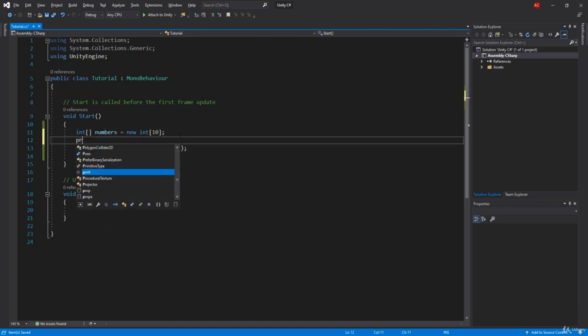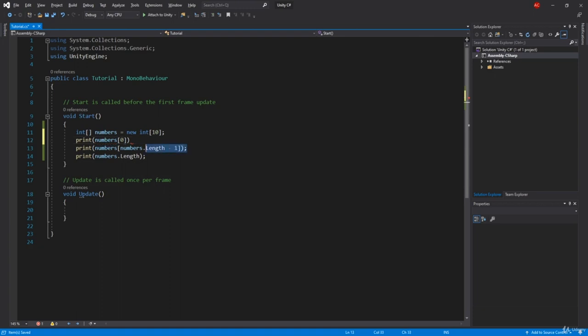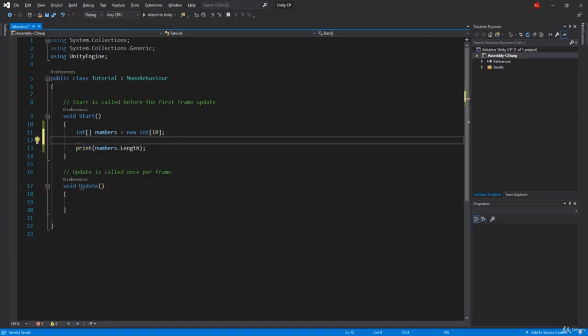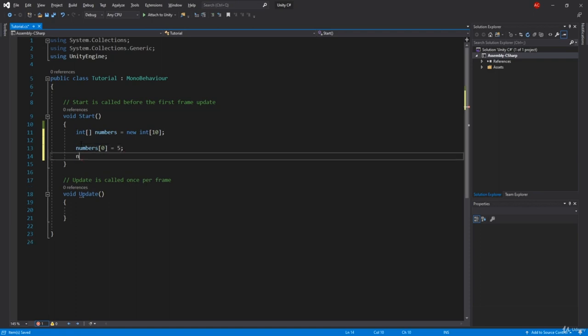If you start to print numbers, we're going to start from 0. Now how we can change these numbers is really simple. As I said before, you type in the name of the array, then 0 equals 5, numbers 1 equals 10. But this is kind of the same as we did at the beginning.